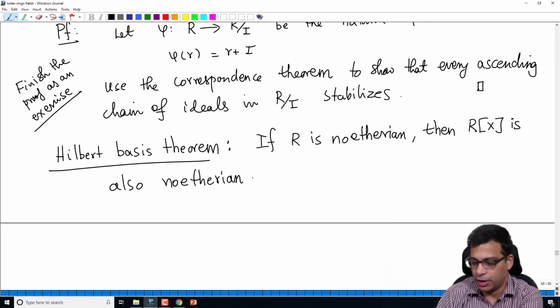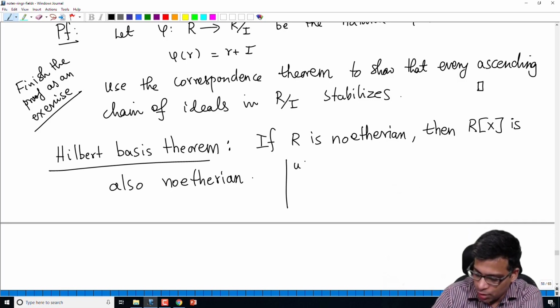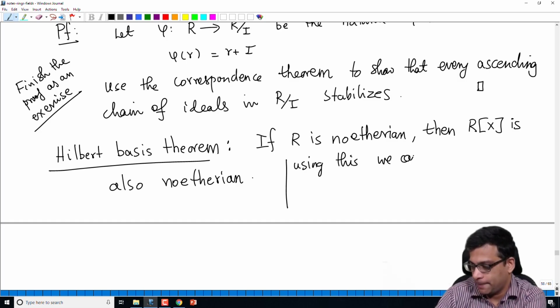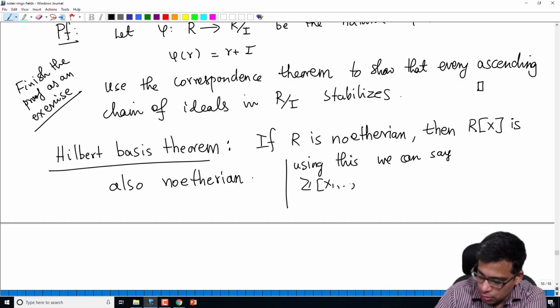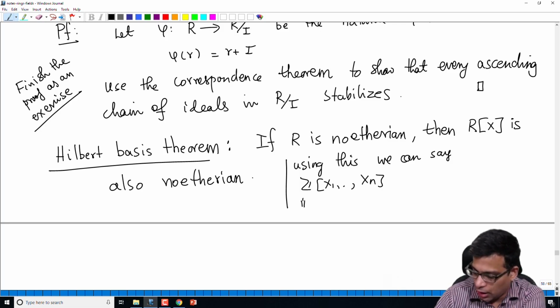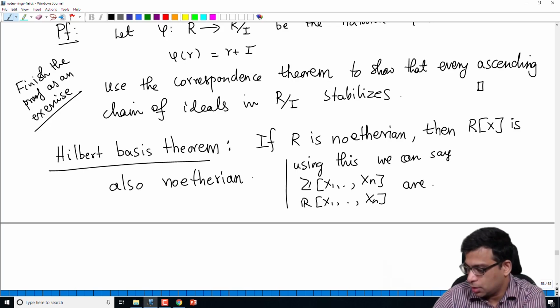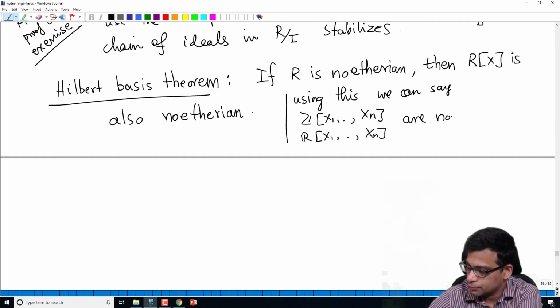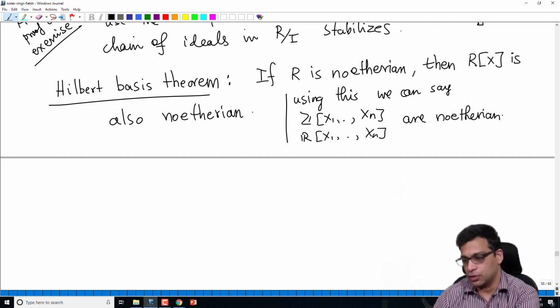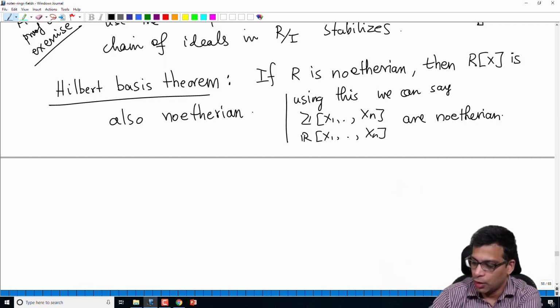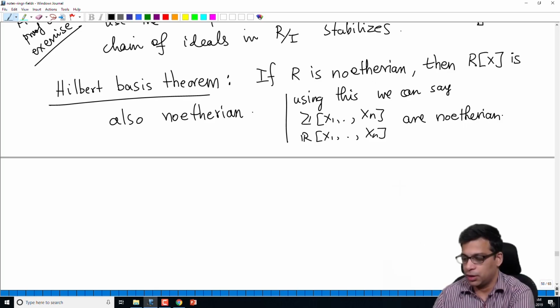This will now in particular tell me that we can say Z[x1,...,xn] or R[x1,...,xn] are Noetherian. We can't put infinitely many variables, of course, then it will not be Noetherian, as we know. But with finitely many variables, it's Noetherian.